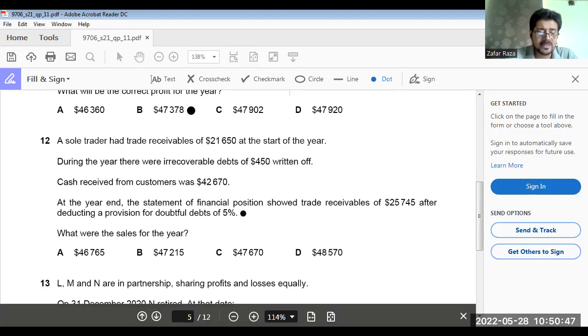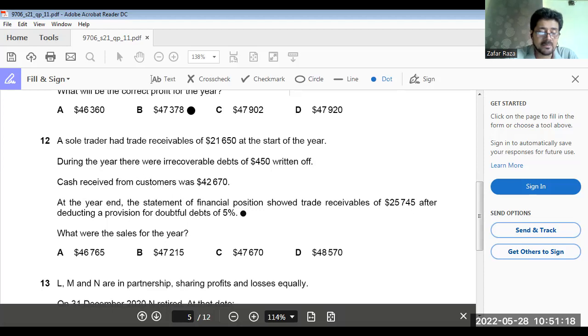So you must remember that this amount, 25,745, is the ending balance of trade receivable, but it is 95% because 5% we have calculated as bad debt. So 25,745 multiplied by 100 divided by 95 gives 27,100, which is actually the ending balance of trade receivable before deducting provision for doubtful debts.